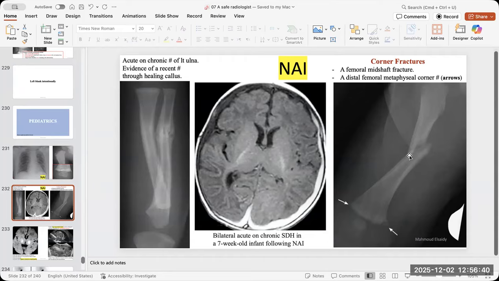All of these are classic signs of non-accidental injury, and you have to call the physician immediately and inform the child protective services in the hospital, and all of this stuff you know about.